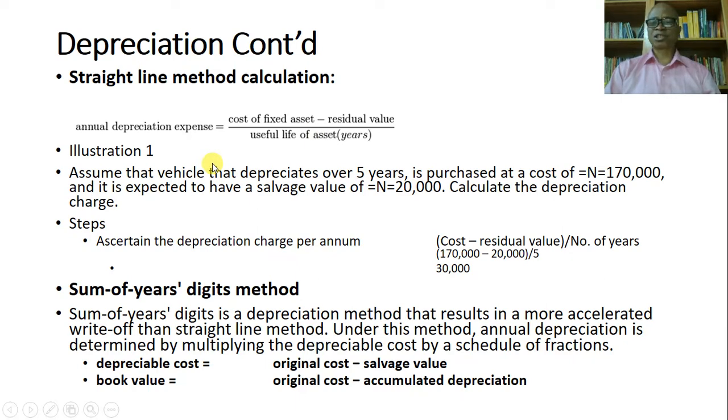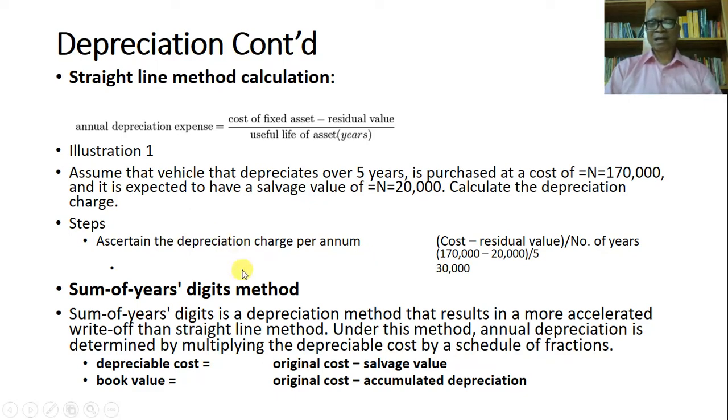Let's look at this illustration. Illustration one. Assume that a vehicle depreciates over 5 years. It is purchased at the cost of 170,000 and is expected to have a salvage value of 20,000. Calculate the depreciation charge. So what must you do? Ascertain first the depreciation charge per annum.